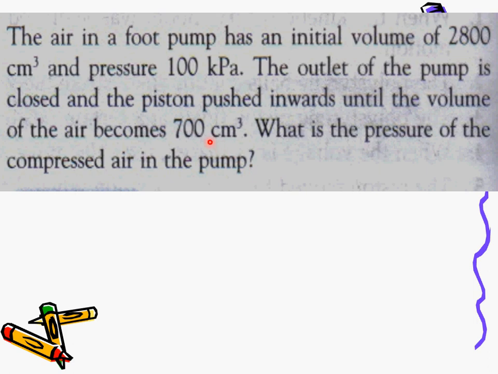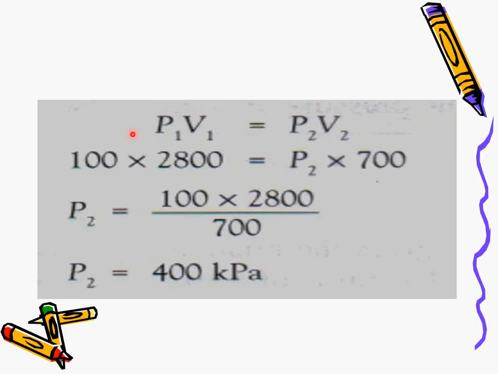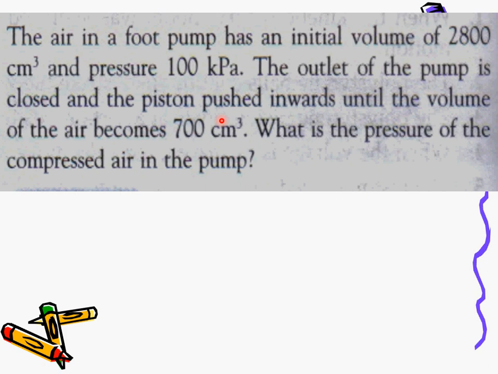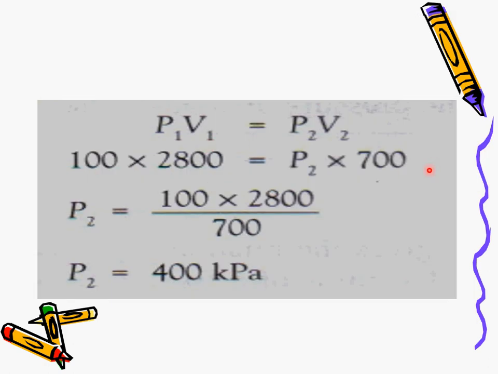So the volume is now smaller. What is the pressure? The pressure should be more. Use that formula, P1 V1 = P2 V2. P1 is 100 kilopascal, V1 is 2800, and this is your V2, 700. Just calculate, and for the unit, just follow the unit of P1, which is in kilopascal.